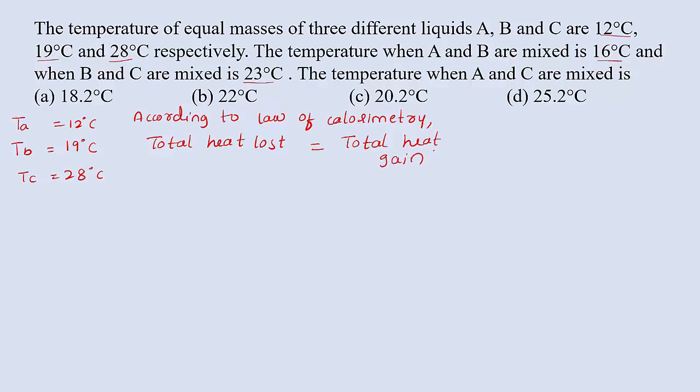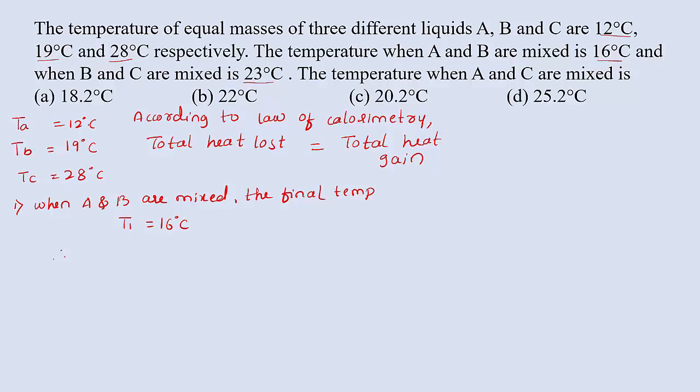But there are three cases: AB, BC, CA. First concentrate on the first case, that is when A and B are mixed. When A and B are mixed here, then what is the final temperature? The final temperature, let us take it as T1 equal to 16 degrees Celsius. So therefore we can write the formula heat lost equal to heat gain, that is from A to B. You can observe between A and B, temperature at A is 12, temperature at B is 19. So we know that higher temperature to lower temperature the heat will be transferred.